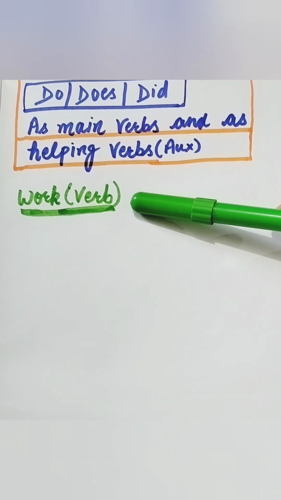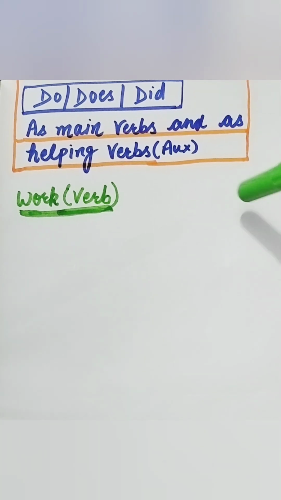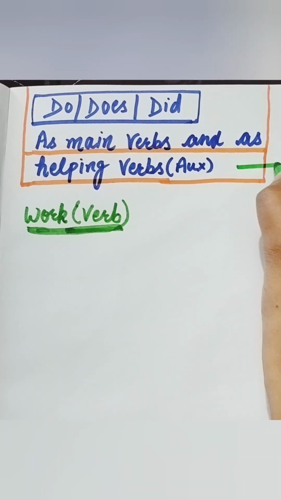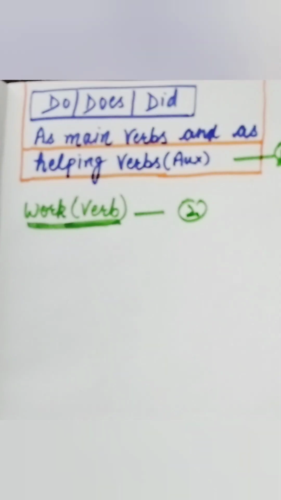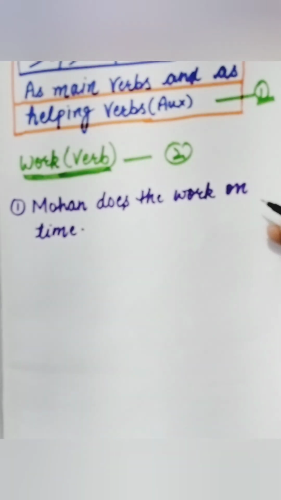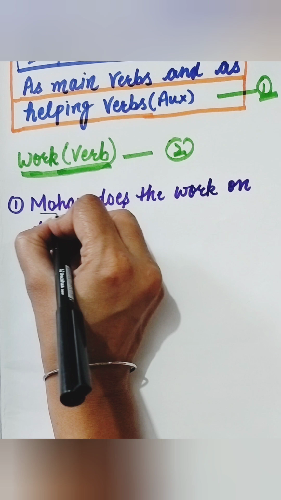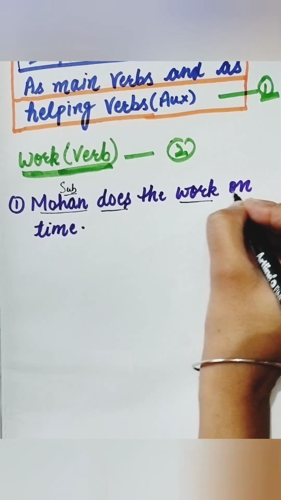We are taking one verb here, work. How this works as noun and how it works as verb. So we'll learn, this is the first point that we will learn and this is the second point. Let's take an example. We will understand everything with the help of some examples. So Mohan is subject here. Does the work on time?